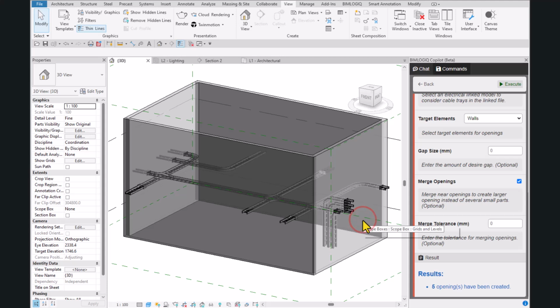For this example, we decrease the merge tolerance to 200 millimeters. Now, any openings that fall within this distance are merged into a single large opening, making it easier for installation and coordination.